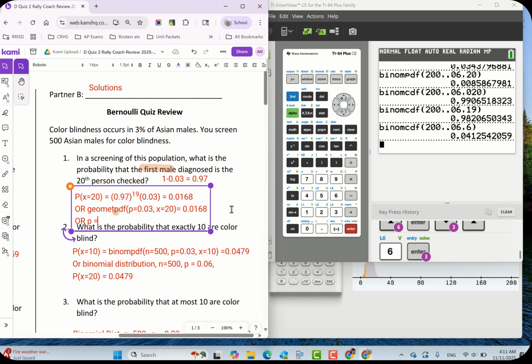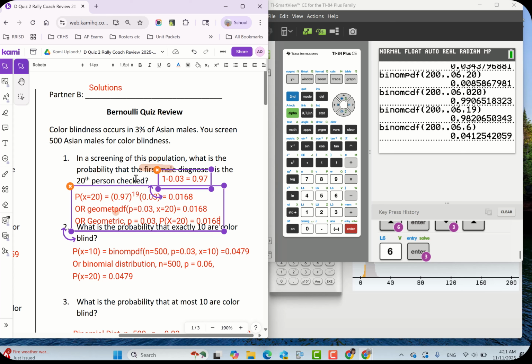P equals 0.03. And then you just go probability that, tell me what distribution first. Probability X equals 20 is 0.0168.